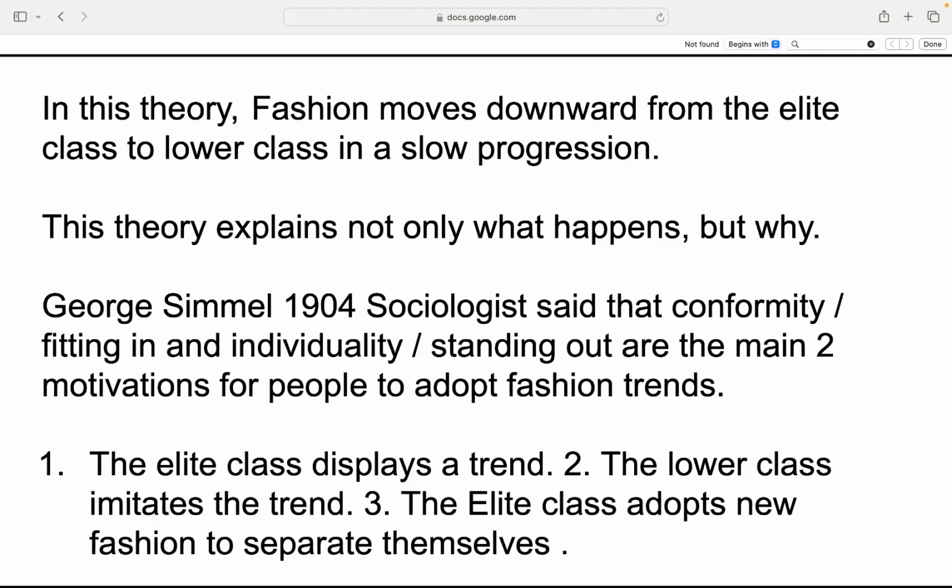Trickle-down theory and Simmel's fashion cycle. Fashion starts at the top. The elite class rocks a new look. Then the lower classes copy it to fit in and feel stylish. But the elite can't have everyone looking like them, so they switch it up and stay unique. Georg Simmel explained this as a tug-of-war between conformity, fitting in, and individuality, standing out. Fashion's basically a style game of keep up and switch up.